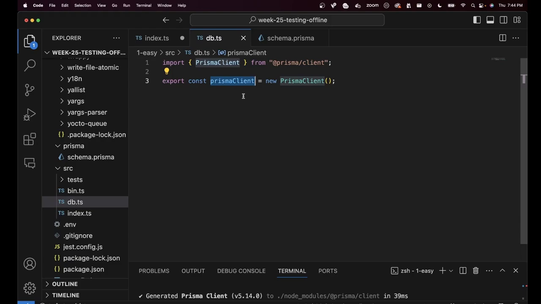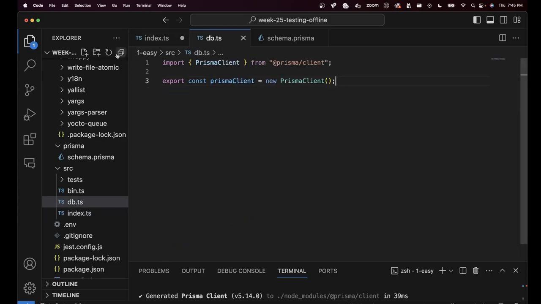What does mocking mean? We'll be changing this specific export when we're running the tests. It will no longer be initialized to this; it will be initialized to something dummy. Mocking means making this thing dummy, making sure that whatever is being exported from here doesn't actually hit the database. It's some dummy function that you can call.